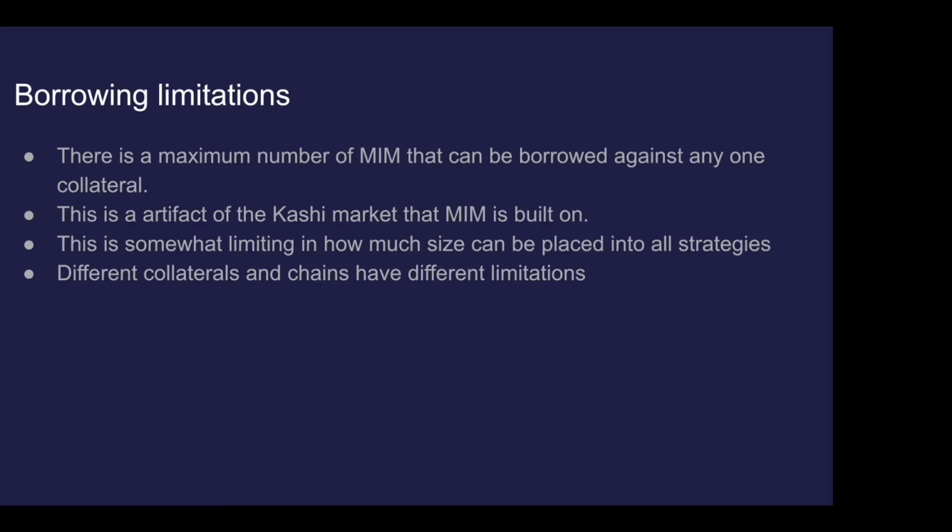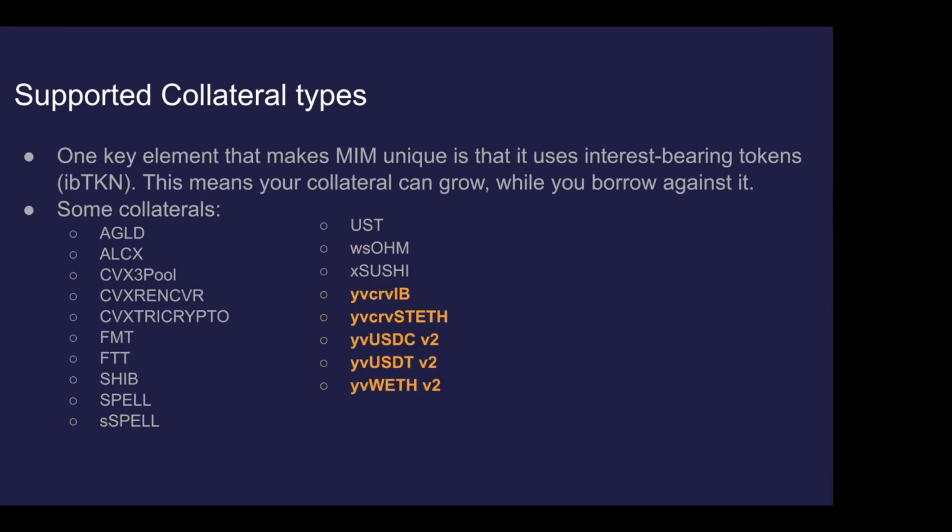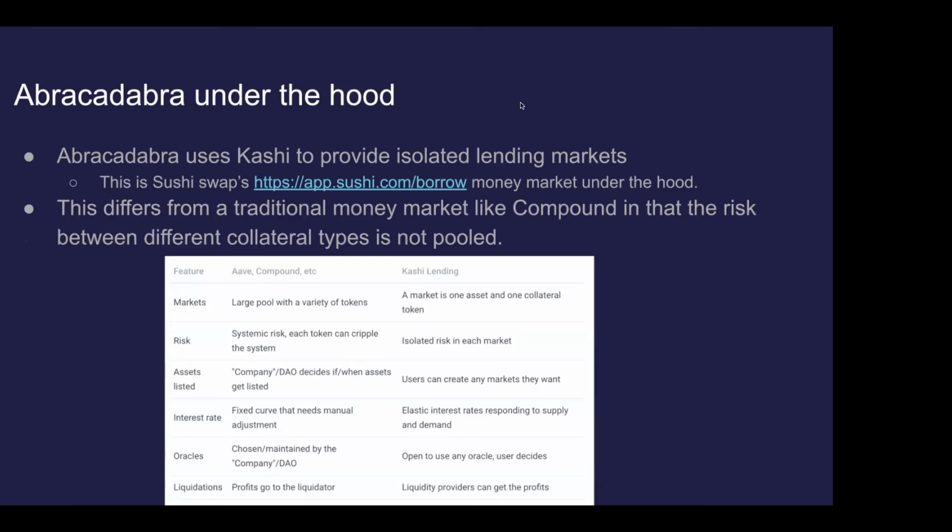I think this is due to the Kashi market that MIM is built on. If you go on Kashi, SushiSwap, sushi.com/lend or borrow, you'll see the same behavior on all of their money markets, where because they're isolated, additional supply on one market doesn't allow you to borrow more on another market. So there are limitations.